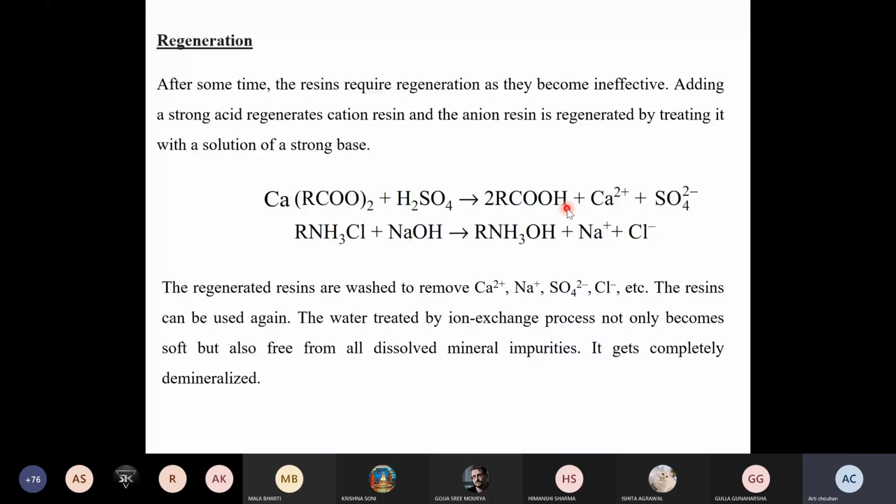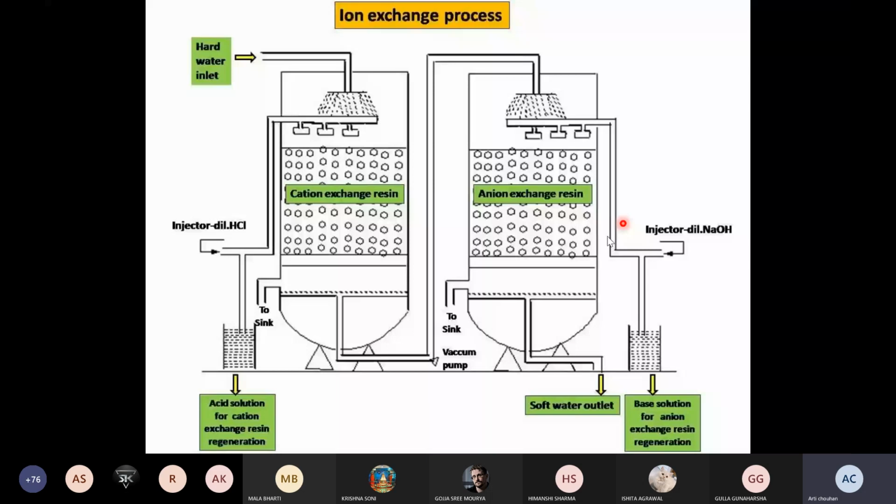So H plus will exchange all the cations present in the resin, and the residual solution containing all the cations is passed to the sink. And where was that sink? Here is the sink. You can easily remove these formed calcium sulfate and magnesium sulfate and all these soluble kinds of impurities out of that chamber through this sink.